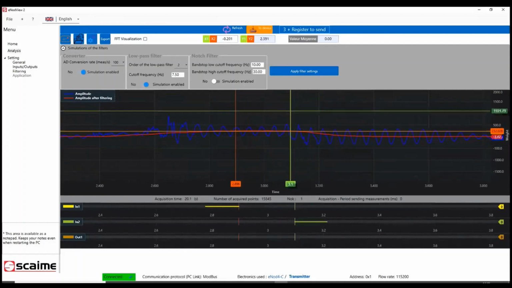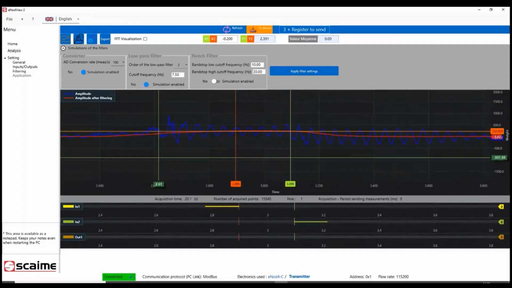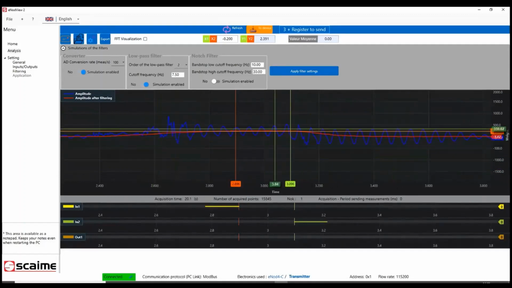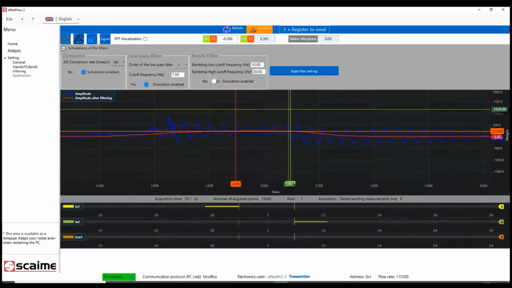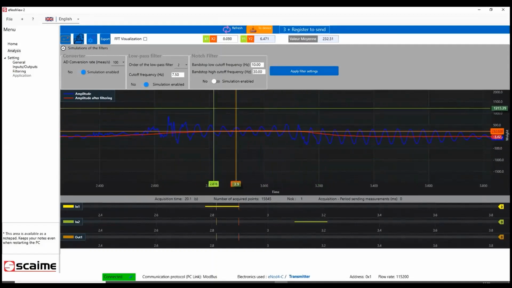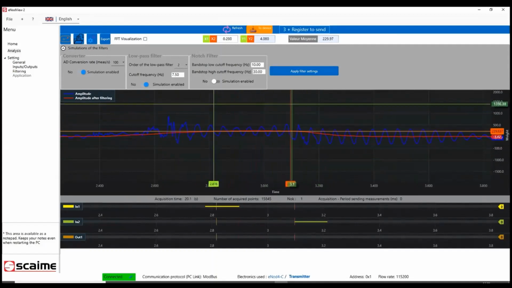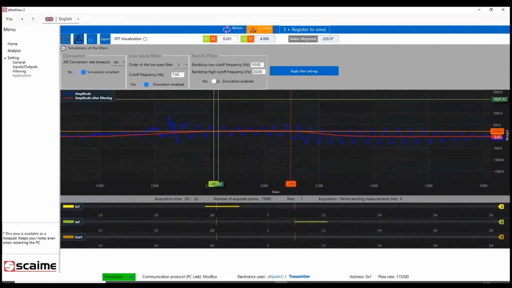I put the cursors on the area of the signal where I can see that I have a good measurement. At the top of the window, you have the difference between the cursor 1 and 2 on the horizontal axis and on the vertical axis.